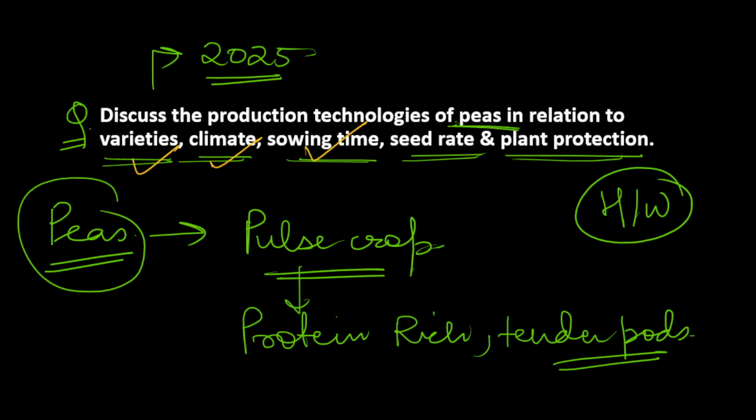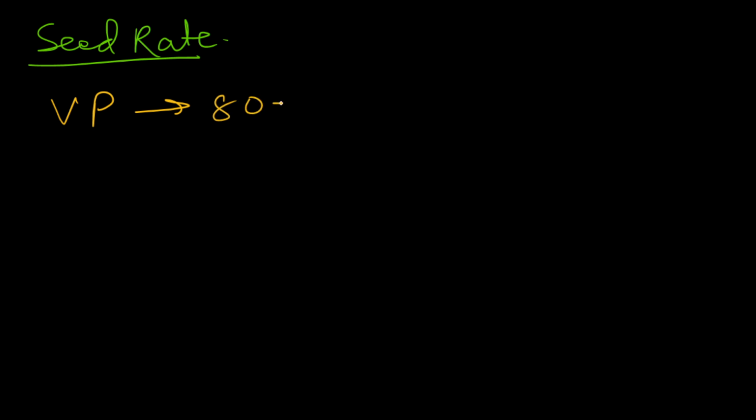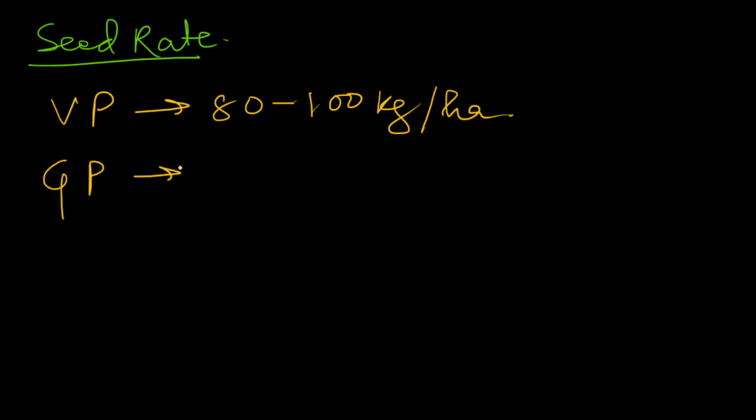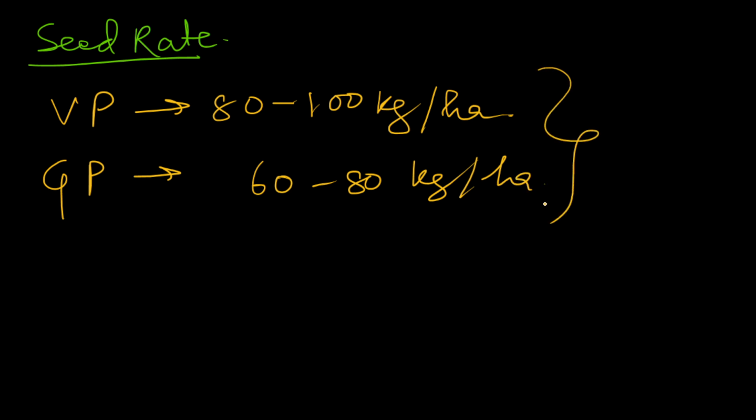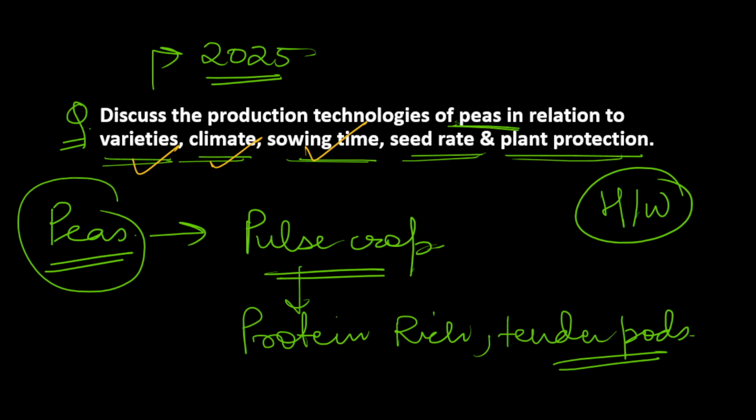Then we have to discuss seed rate. At what rate should seed be used for vegetable pea? The seed rate should be around 80 to 100 kg per hectare, and for grain pea it is a little bit lesser, around 60 to 80 kg per hectare. So this is the seed rate which you can mention. After seed rate, we have to discuss plant protection. Last one is plant protection.